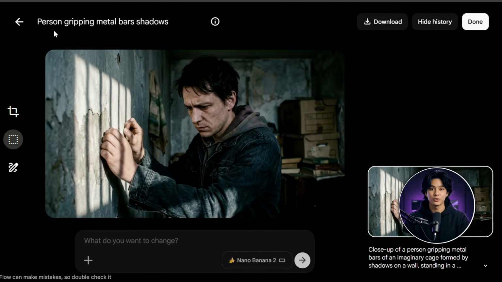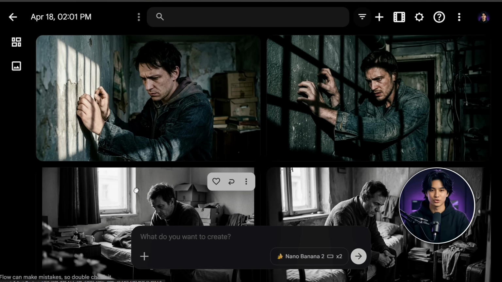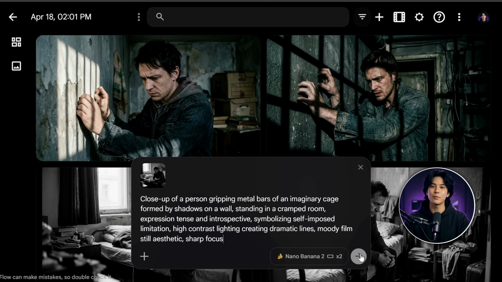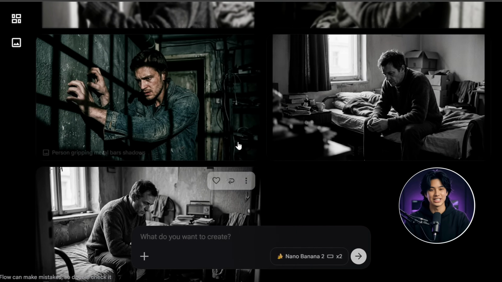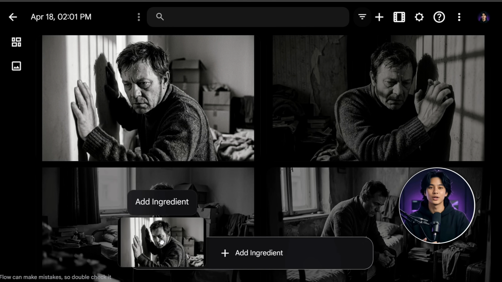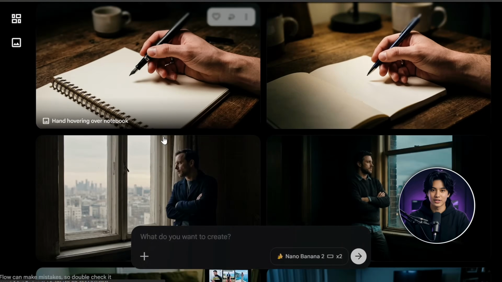But here's the issue. Your second image won't match the first one in style. If you want consistent visuals, simply drag and drop your first image as a reference. Then paste the next prompt and generate again. Now your second image will match the style of the first one. Important tip, only use reference images if your prompt includes a character. Otherwise, it's not necessary. Now generate all your images like this and download them one by one.